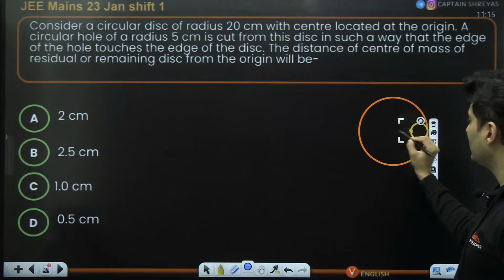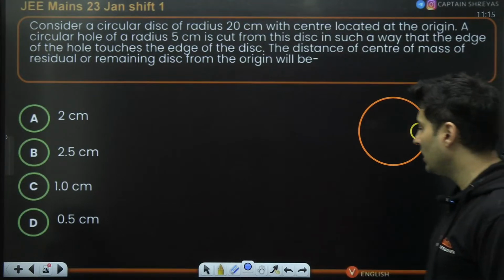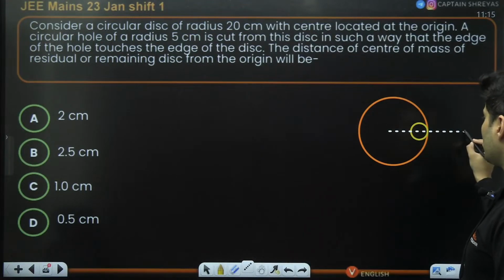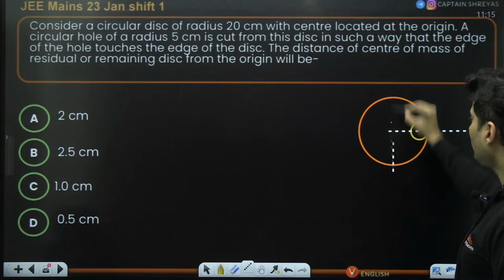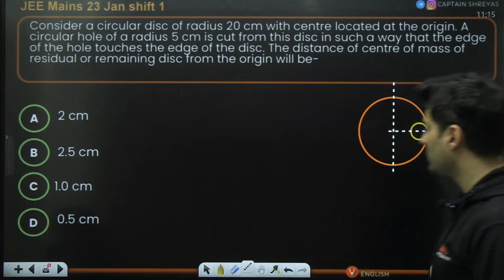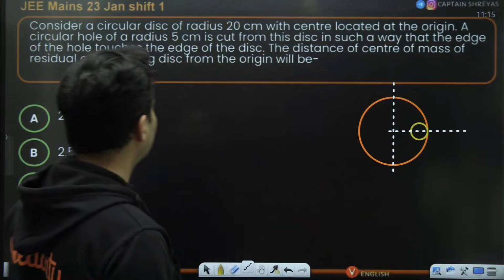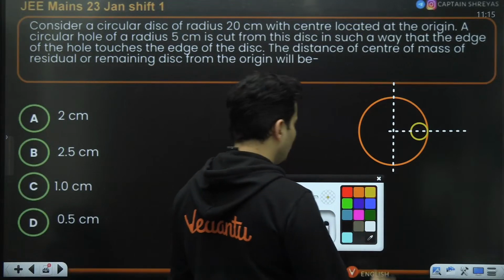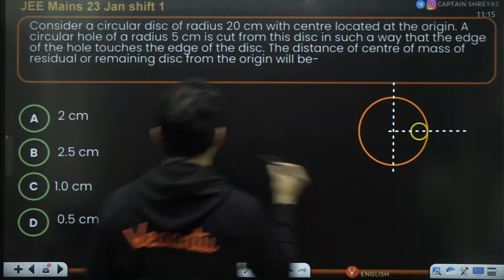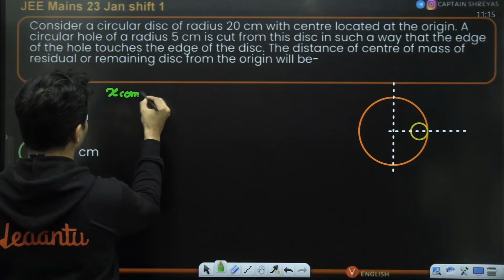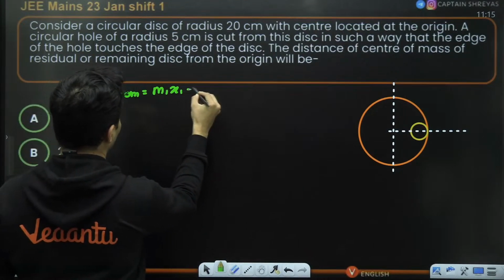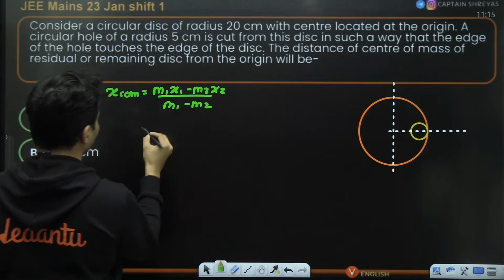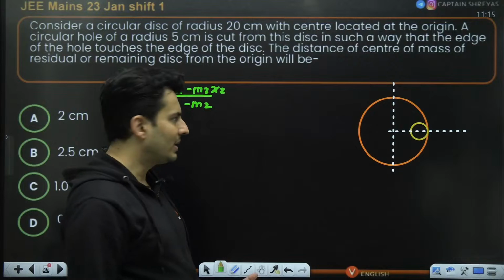Please do not think that this point will touch the center. That is a completely wrong assumption. A lot of people did that. That will definitely be a wrong assumption. So this is how it is. Now the question is the distance of the center of mass of the residual or remaining disk from the origin. To find this out, all you need to do is the x coordinate of the center of mass will be m1 x1 minus m2 x2 divided by m1 minus m2. That's all. You just need to find what m1, m2, etc. are.